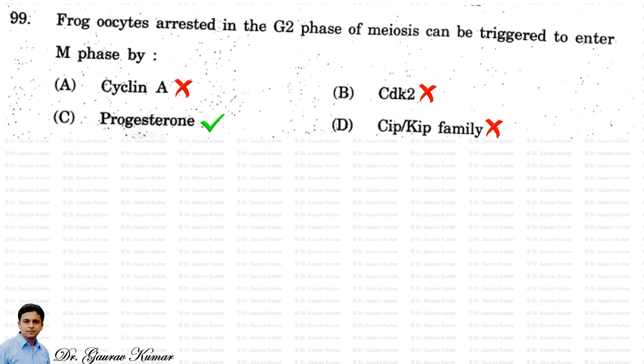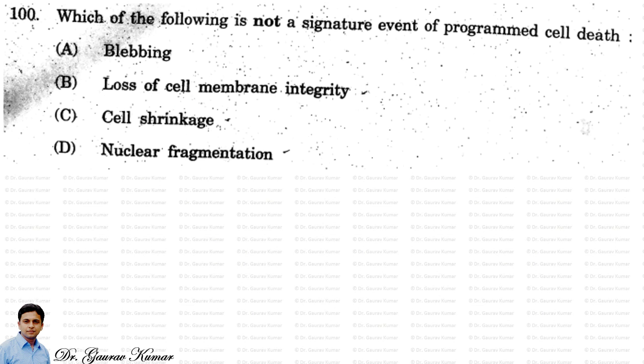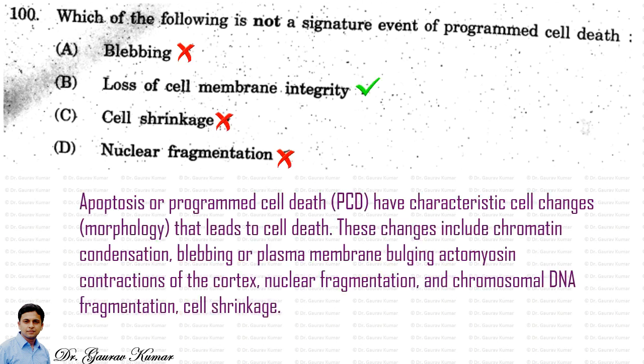Explanation is not needed. Which of the following is not a signature event of programmed cell death? So the answer here is loss of cell membrane integrity, because apoptosis or programmed cell death has characteristic cell morphology changes that lead to cell death. These changes include chromatin condensation, blebbing or plasma membrane bulging, actomyosin contraction of the cortex, nuclear fragmentation, chromosomal DNA fragmentation and cell shrinkage. So all other options are there, but loss of cell membrane integrity is not correct.